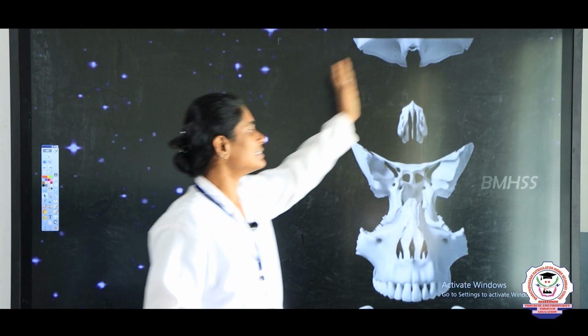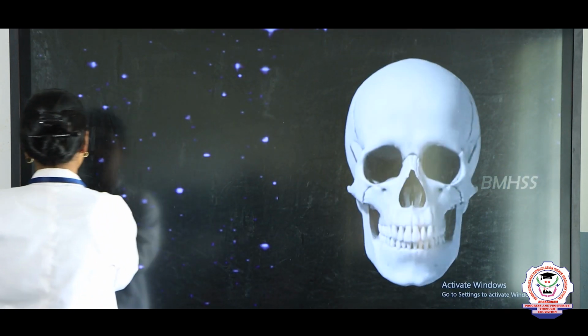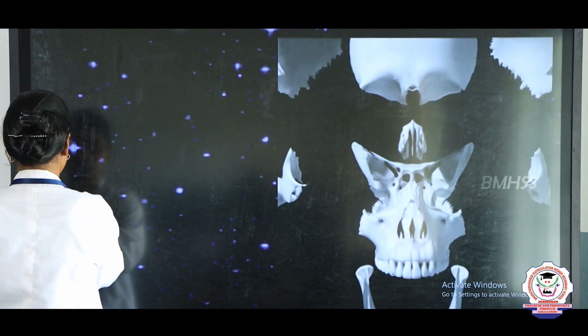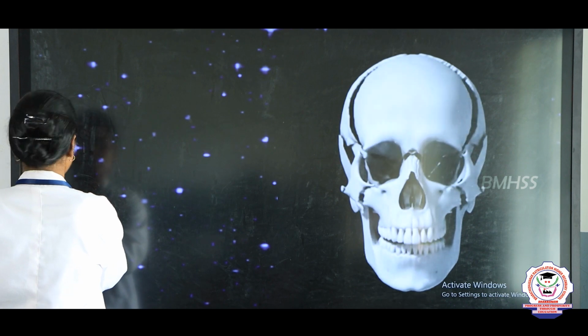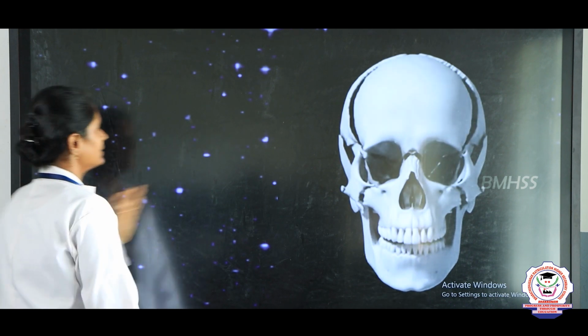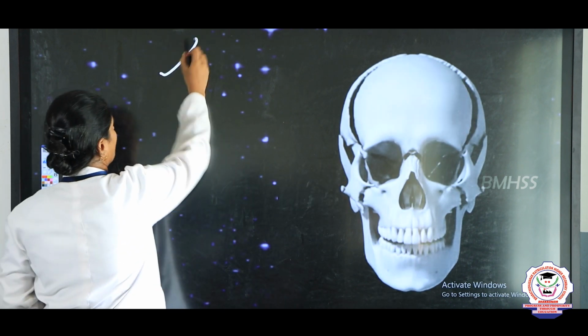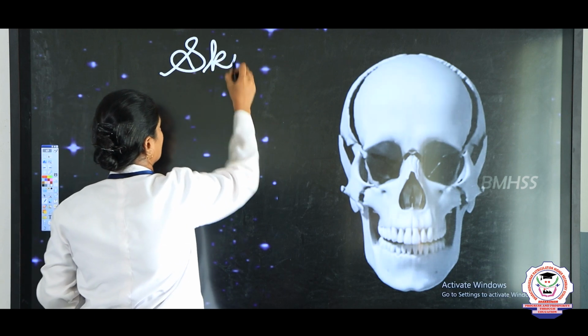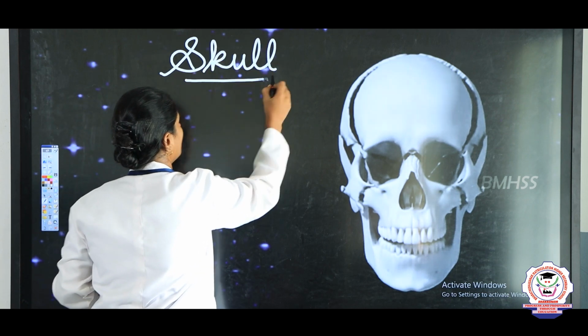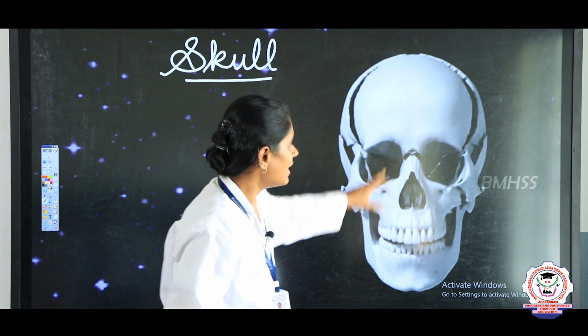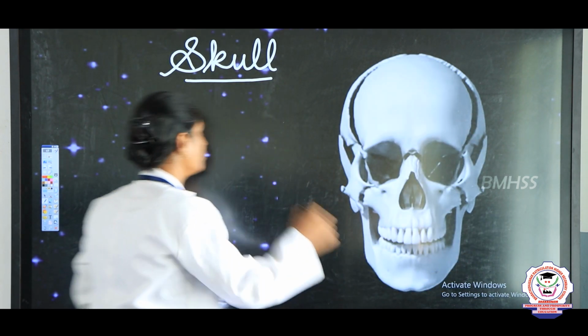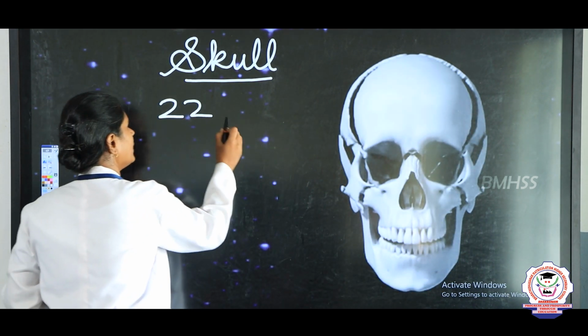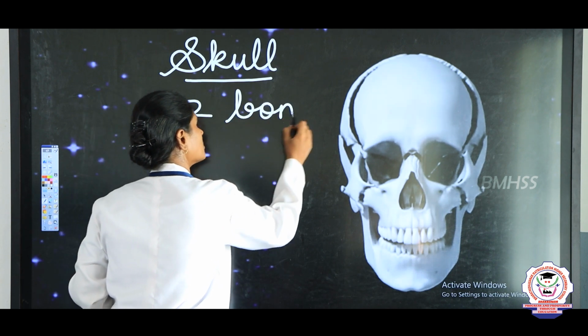So, totally the skull has 22 bones, right. How many bones? 22 bones.